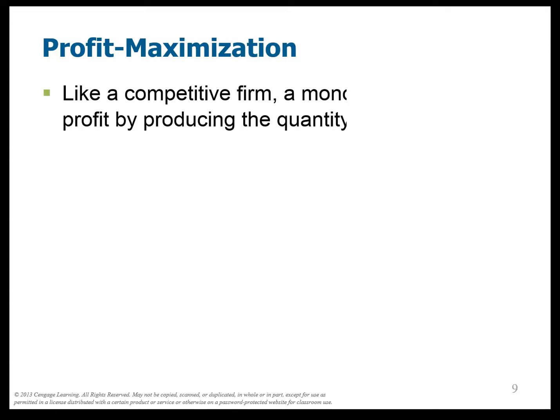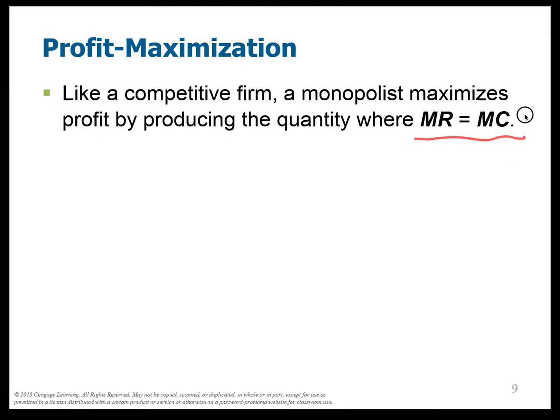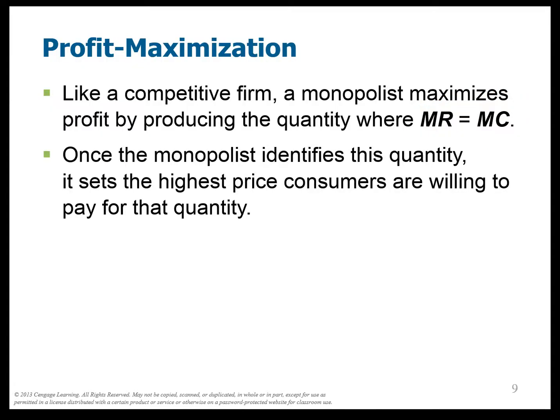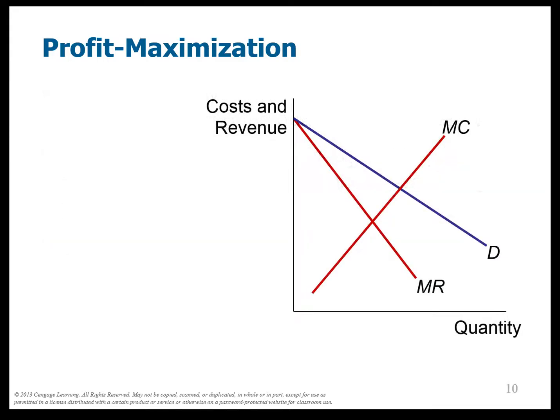So we just talked about revenues, but for profit max, we want to produce always, always, always at this point: marginal revenue equals marginal cost. Please remember that. It's going to show up over and over again. So we need marginal revenue equal marginal cost. Then once it finds the quantity, it sets the highest price possible. Okay, marginal revenue equals marginal cost is going to give you a Q, and then they're just going to sell that Q for as much money as they possibly can. And how much will it be able to sell it for? From the demand curve.